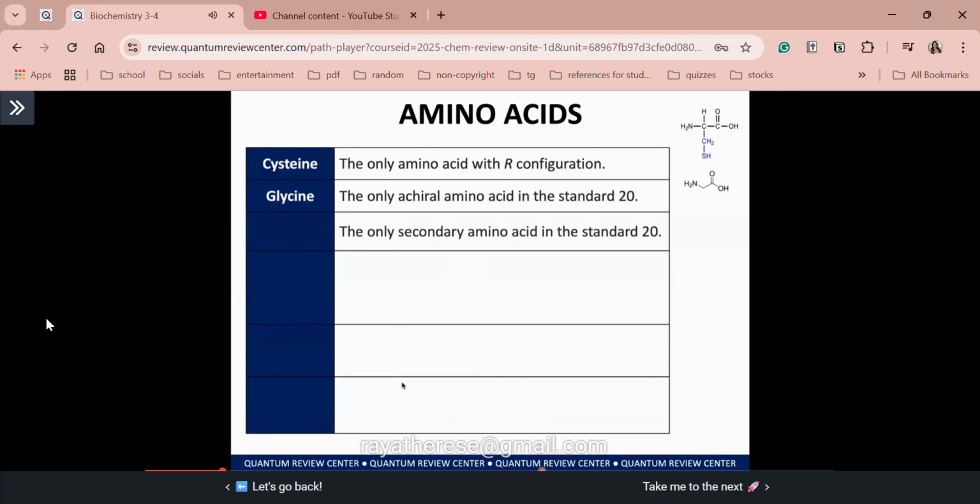The carbon of your amino group is directly attached to 2 carbon atoms. That's your proline. All right? So here is the structure kasi of proline. It's bulky because of the secondary amino group here. Diba? As you can see, ayan, it is bound or bonded to 2 different carbon atoms.